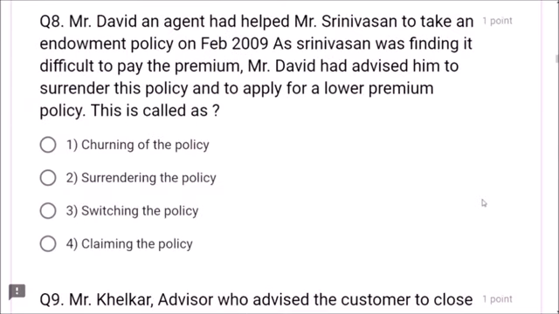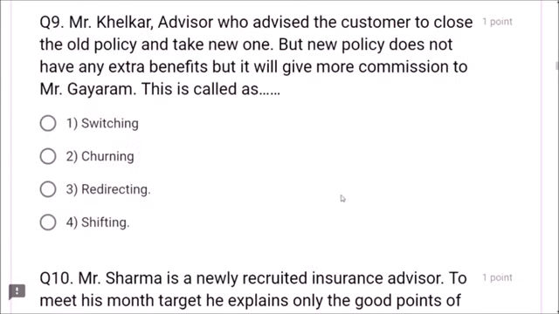Next, question number 8. Mr. David, an agent, had helped Mr. Srinivasan to take an endowment policy in February 2009 as Srinivasan was finding it difficult to pay the premium. Mr. David had advised him to surrender this policy and to apply for a lower premium policy. This is called churning of the policy. Dear friends, don't go for this. It's a bad idea.